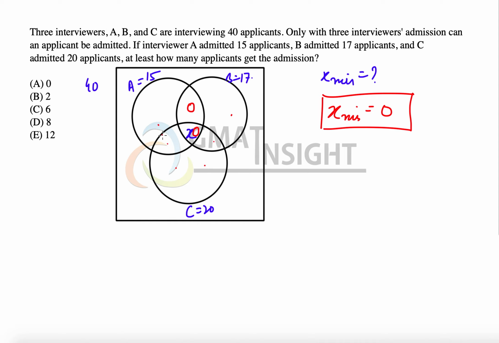I'm just taking a random number, not anything specific, maybe that out of this 15, let us say 10 comes here, so 5 comes here, right? This entire circle has to be 20. Now I'm saying that these three regions are a, b, c. So a plus b plus c must be equal to 25, and we know that a plus b is equal to the remaining 10, which means c becomes equal to 15. So now that c is 15, I know b should be 17 minus 15, that is 2, and a should be equal to 8, because a plus b is 10. Now if you see, it satisfies the condition. That means the summation is equal to 40 while X minimum can be 0.